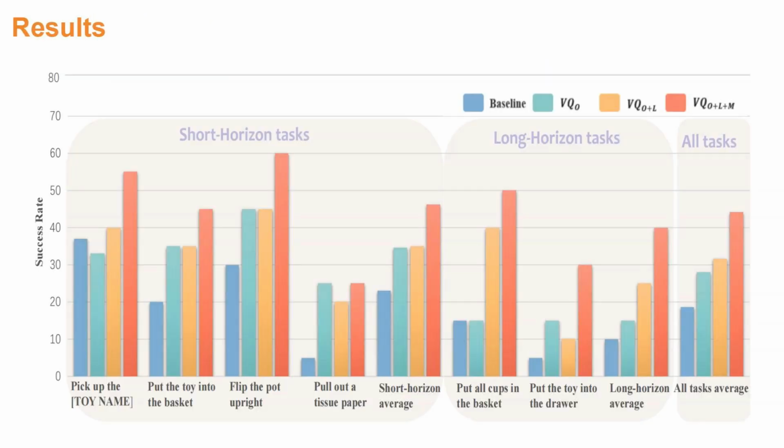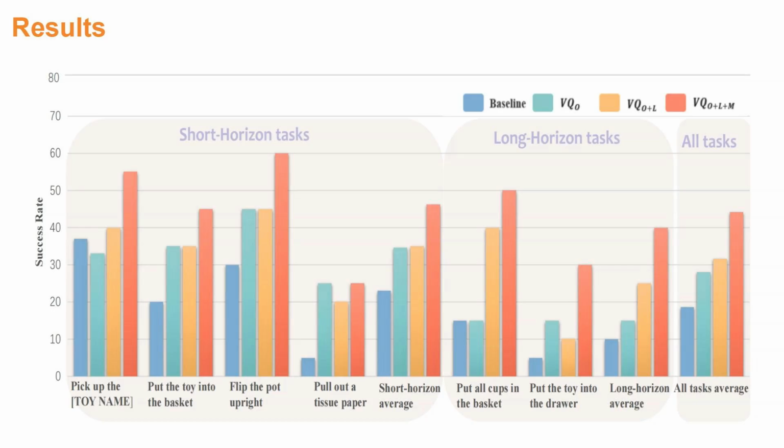Here are the real-world results. Adding synthetic trajectories significantly boosts the action tokenizer's performance, raising the average success rate from 23% to 46.25%, with notable gains in precision and dynamic tasks like flip the pot upright, a 30% increase, and pull out a tissue paper, from 5% to 20% plus.